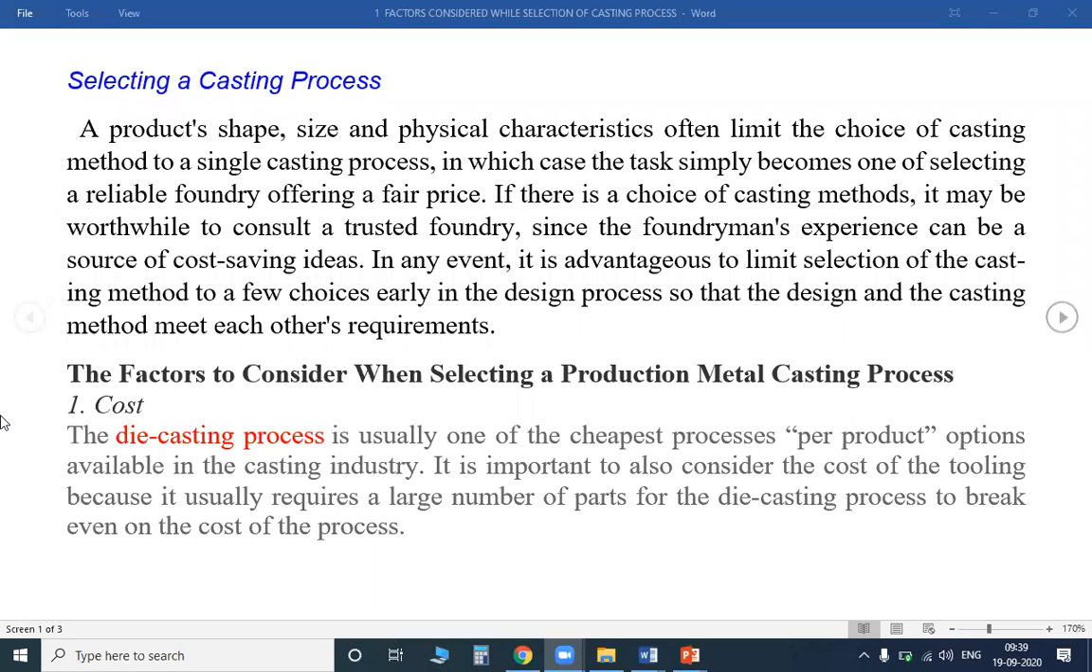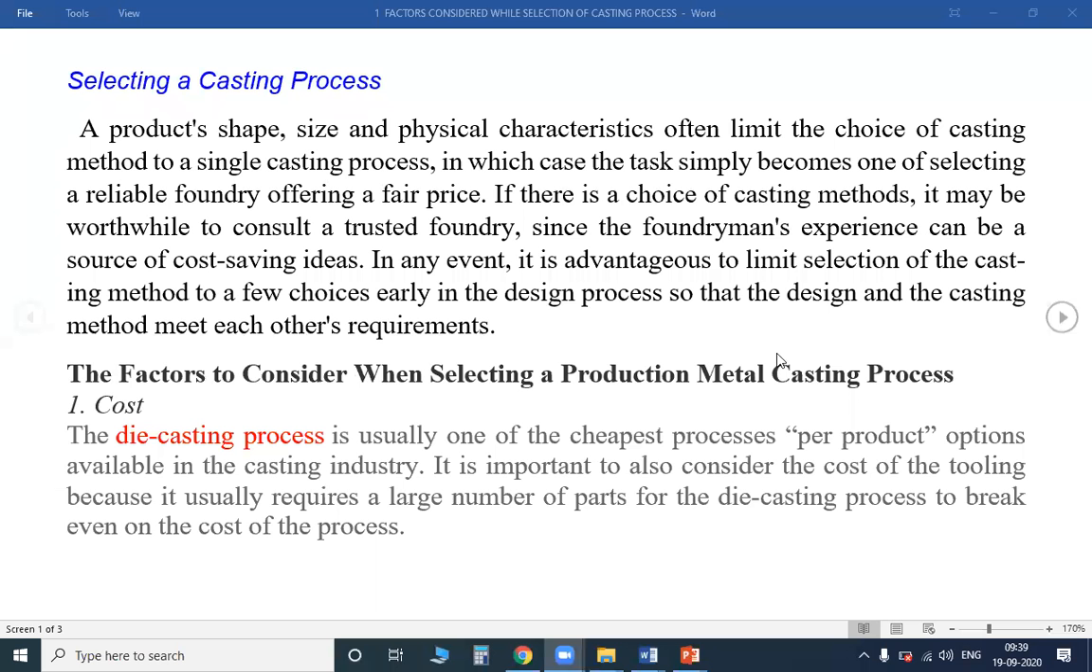So it totally depends on the profit of your company. If the work is to be given to an inexperienced person, what happens to your products? What is the wastage of your product? In that manner we have to check the advantages and disadvantages. In any event, it is advantageous to limit the selection of the casting method to a few choices early in the design process, so that the design and the casting method meet each other's requirements. We have to see each and every point.